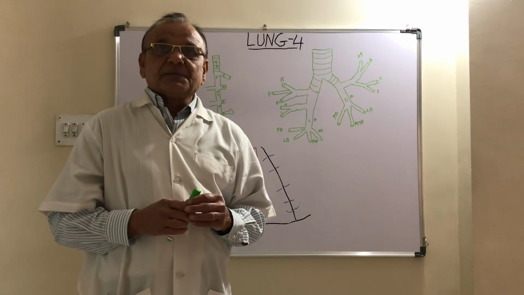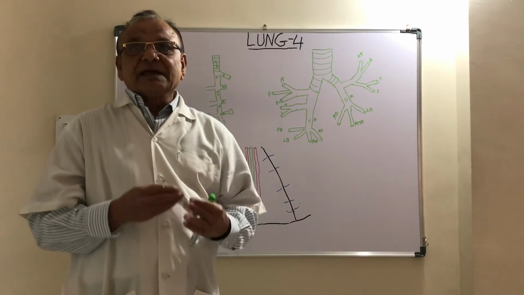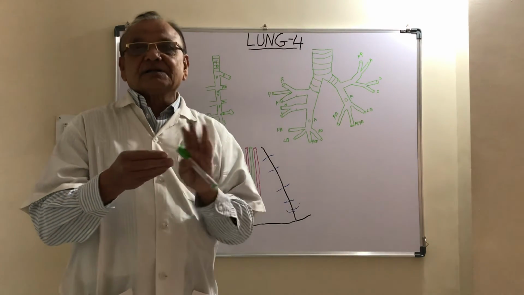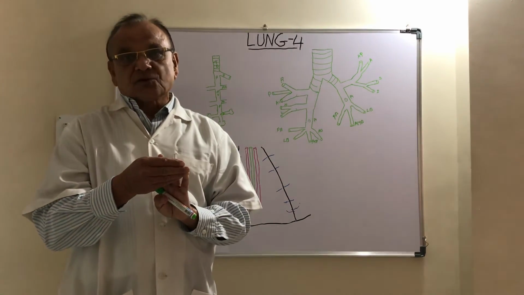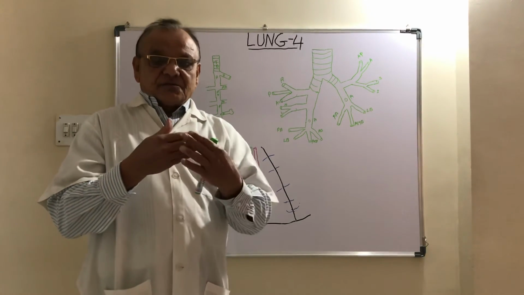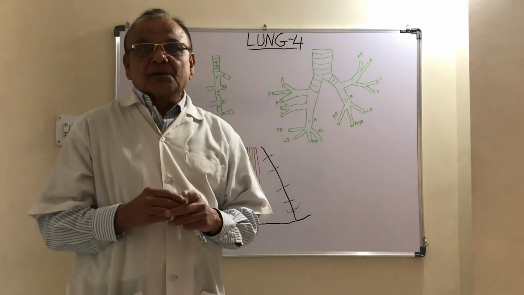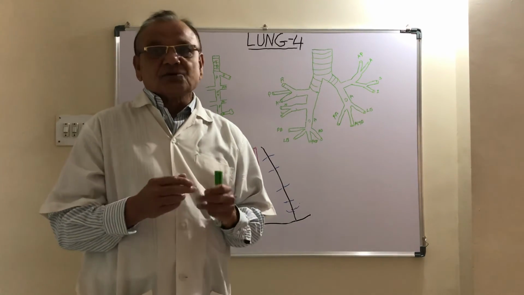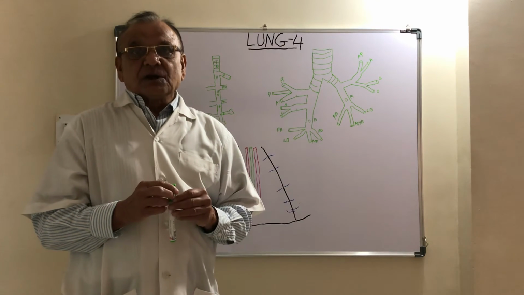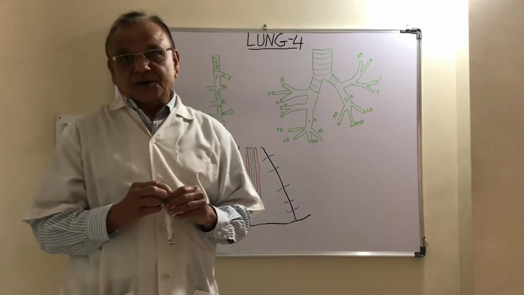They form two plexuses, one lying in front of the root of the lung and the other behind the root of the lung. The plexus in front is called the anterior pulmonary plexus, and the one behind is called the posterior pulmonary plexus.